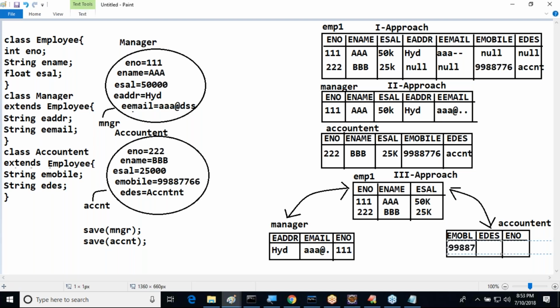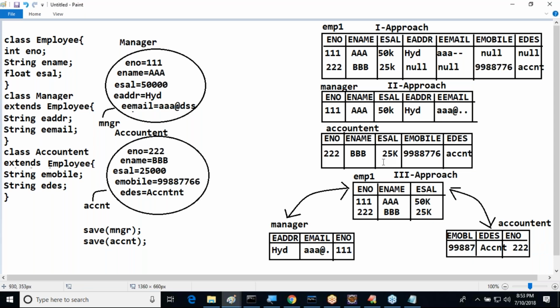Mobile number here we are able to provide. Designation is which one here? Account number. Next one is which one? Now what is the value? 111. Sorry, 222. This is the reference between primary key. That means parent table and child table like this.